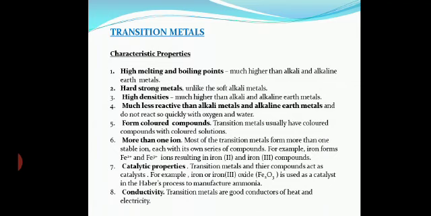If you see on the left, we have group 1 and group 2, highly reactive metals. On the right, we have groups 13 to 18, which are the highly reactive non-metals. Hence they are said to be transition elements, because their properties lie in between. Now, I don't say they are metalloids. No. Metalloids possess the properties of both metals and non-metals. Here, in the case of transition elements, their properties lie in between. There is a difference between that.